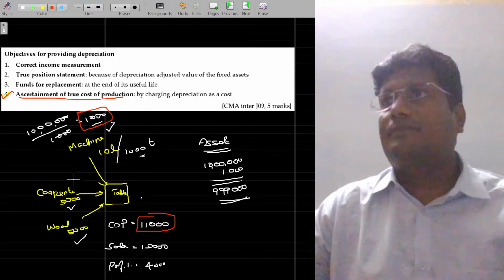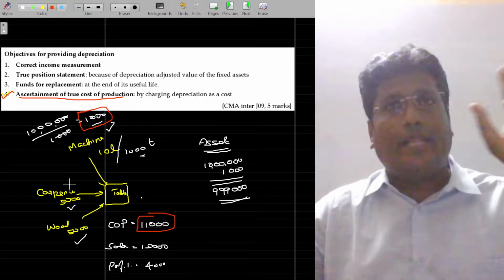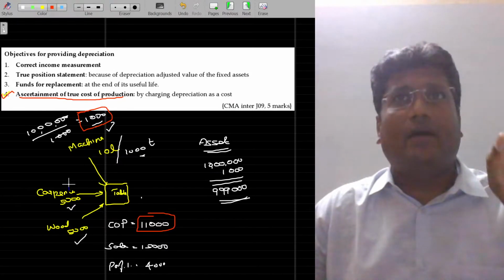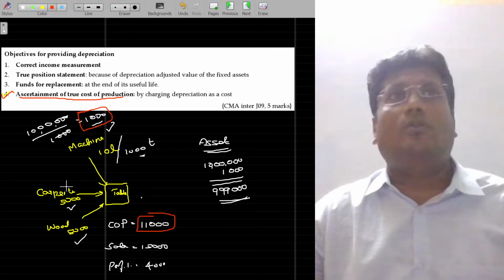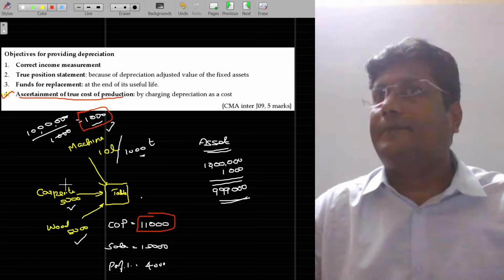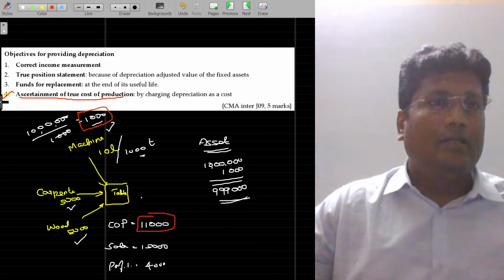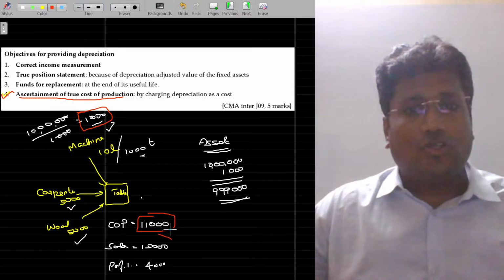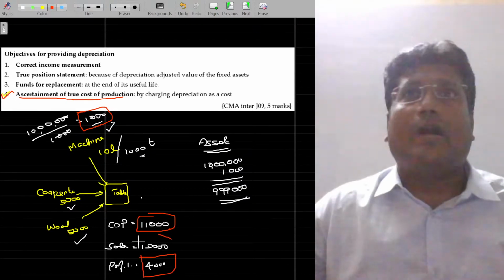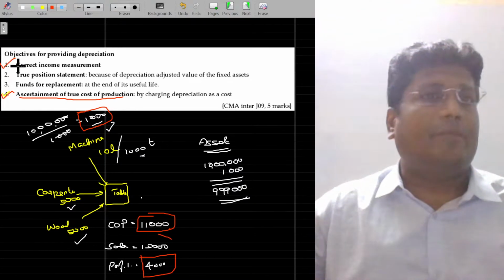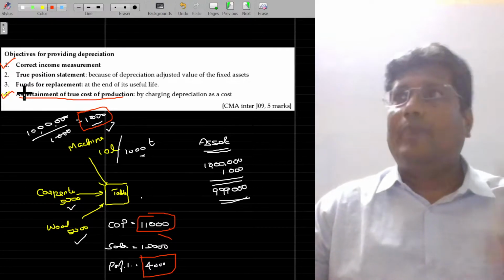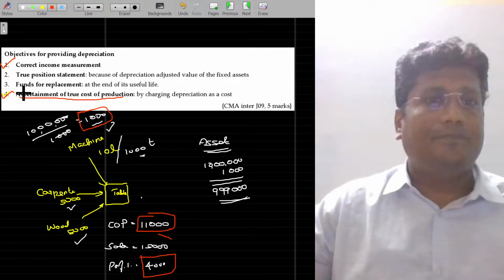The cost of production of the table being only 11,000 is possible only when we know the depreciation value correctly. Point number 1. And if I am not sure of this, I am not able to find out the profit also. The correct income measurement is also possible by providing the depreciation properly.